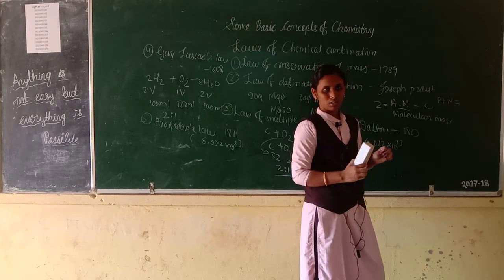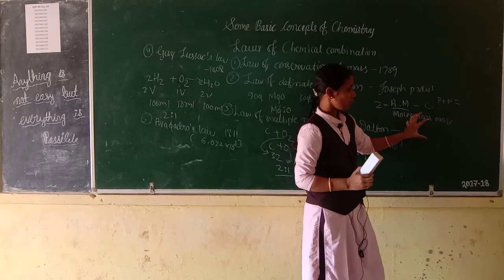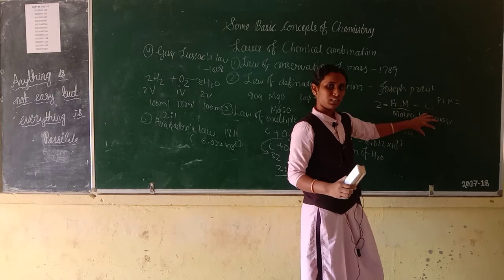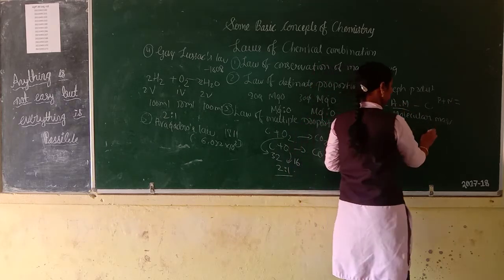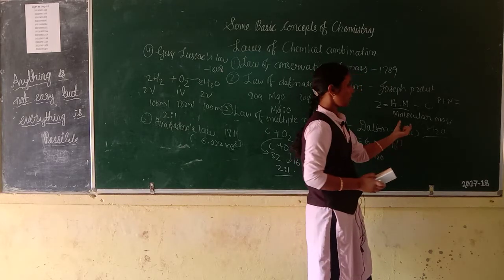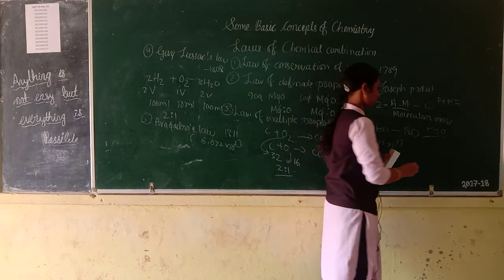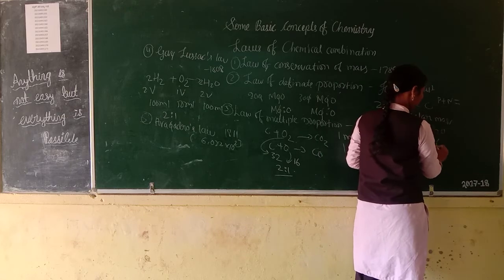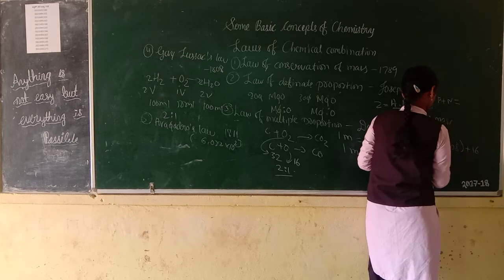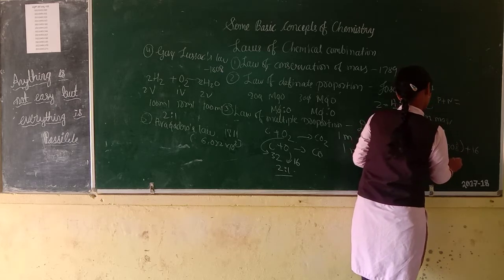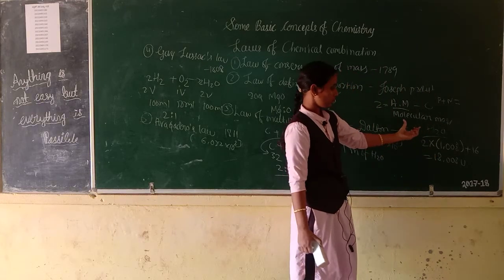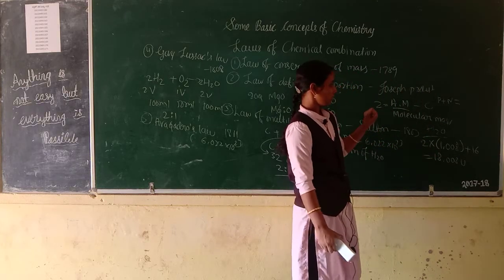Then molecular mass. Molecular mass is the mass of all atoms which are present in one molecule. Water is a molecule. Write the molecular mass of H2O, that is water. Then 2 into 1.008 plus 16. It means 18.016 u. So this is the molecular mass of water.